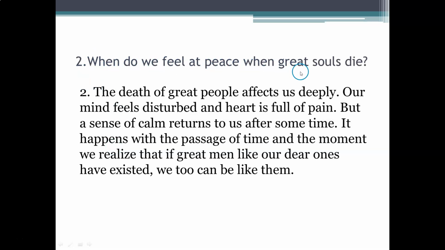When do we feel at peace when great souls die? The death of great people affects us deeply. Our mind feels disturbed and heart is full of pain, but a sense of calm returns to us after some time. It happens with the passage of time and the moment we realize that if great men like our dear ones have existed, we too can be like them.